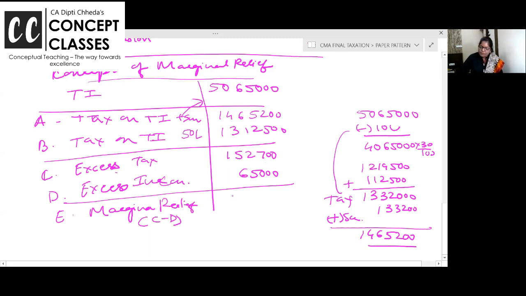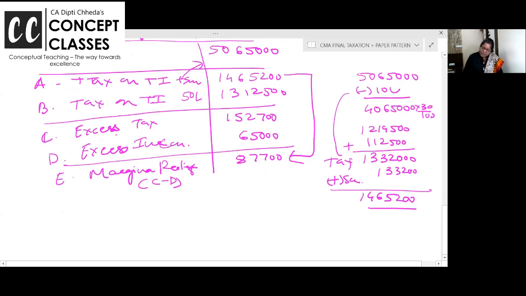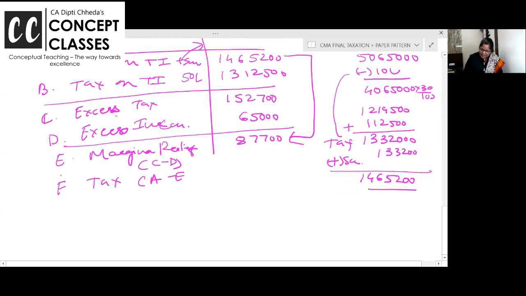Coming to 87,700. Whatever is the extra tax you are paying over and above the income, utna relief chahiye from the tax. I want all of you to do this arrow mark. Your tax is on 50 lakh 65,000, but you want this relief. Now give the relief, and what is the tax? A minus E is the tax.